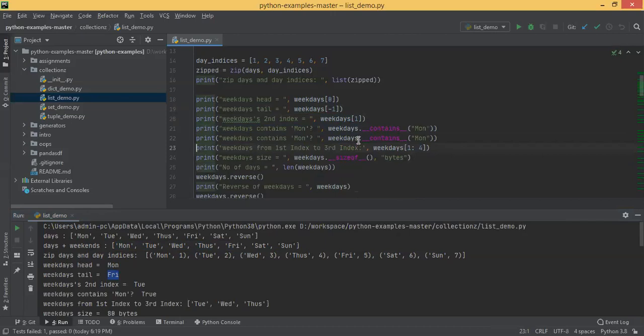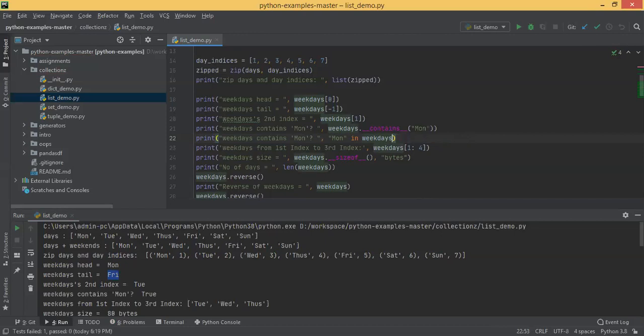You can call like this also: Monday in weekdays. Both are one and the same only. You can call Monday in weekdays, or you can call weekdays contains Monday. Both are one and the same only.